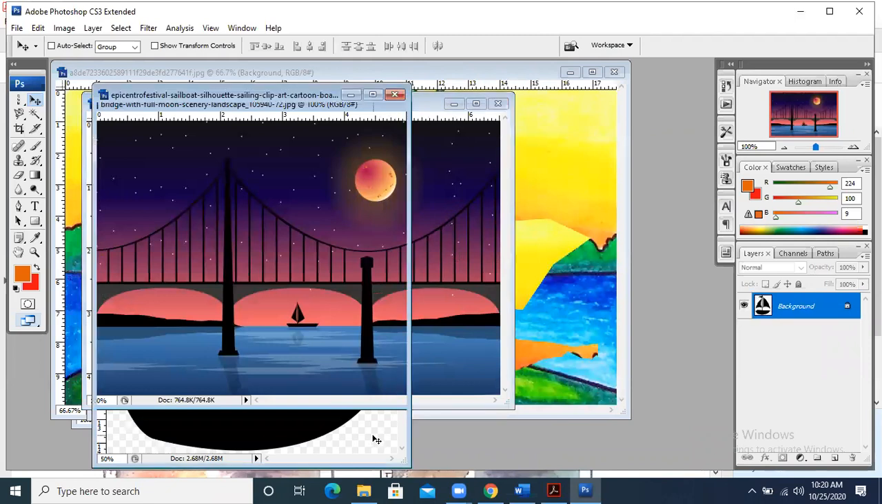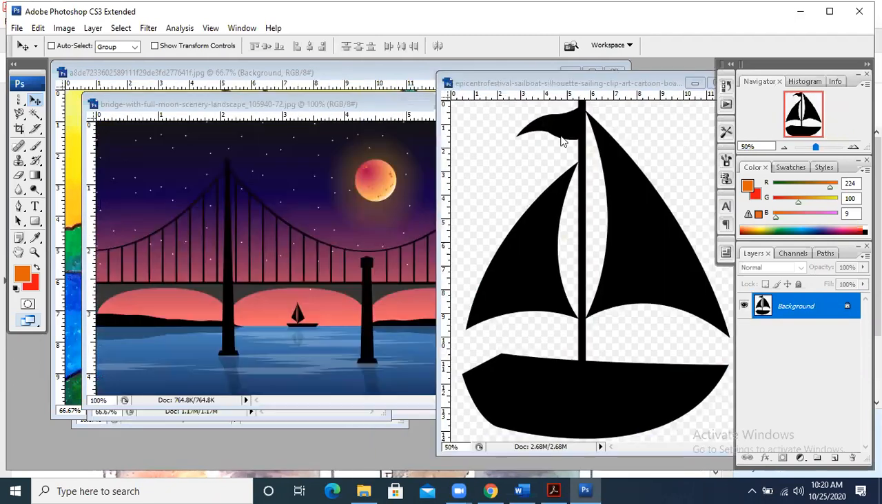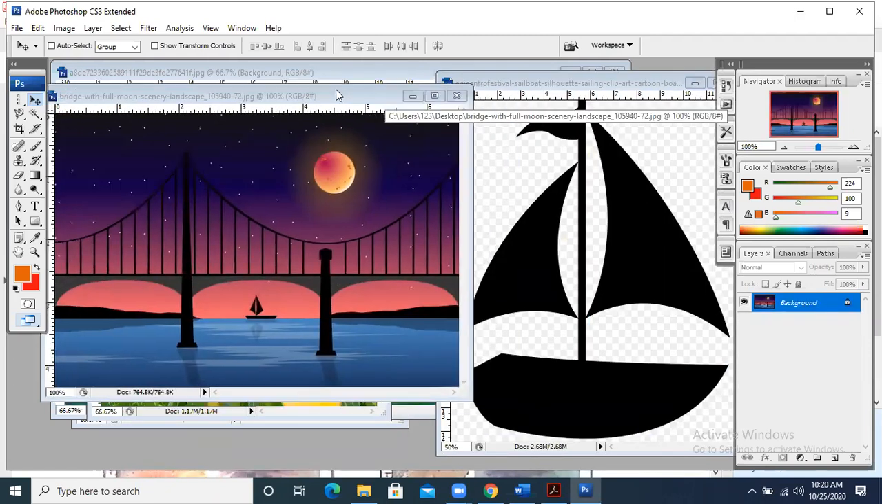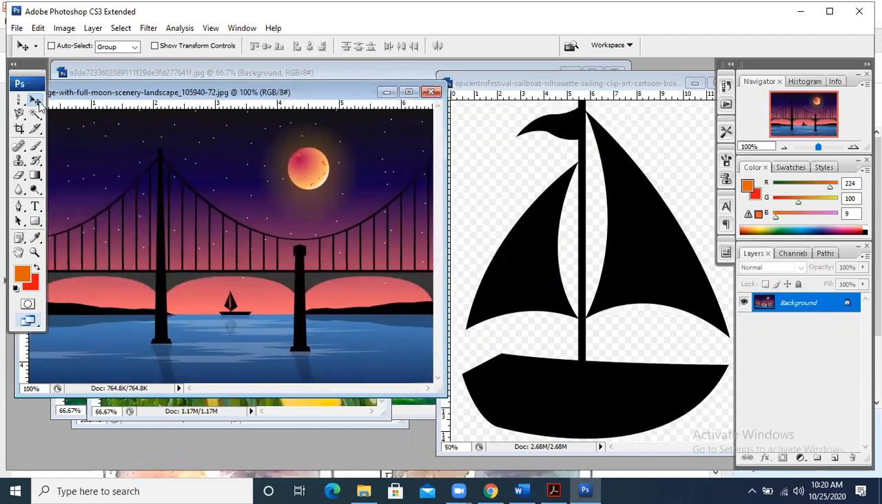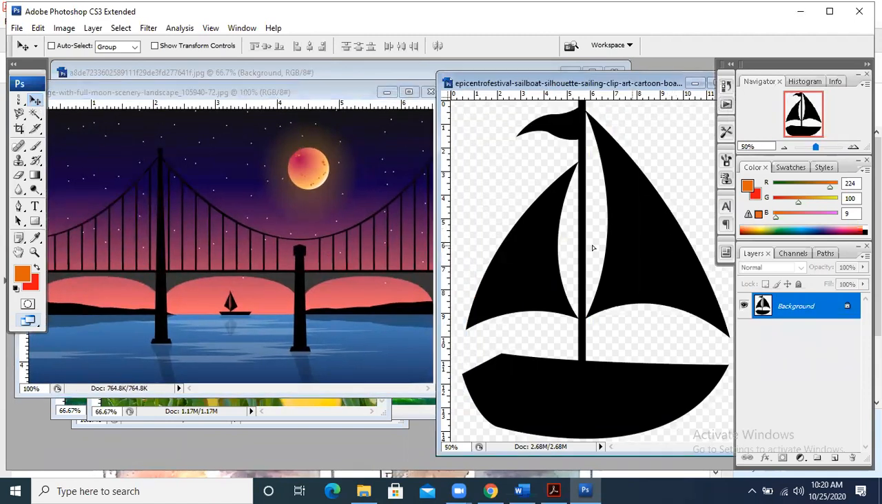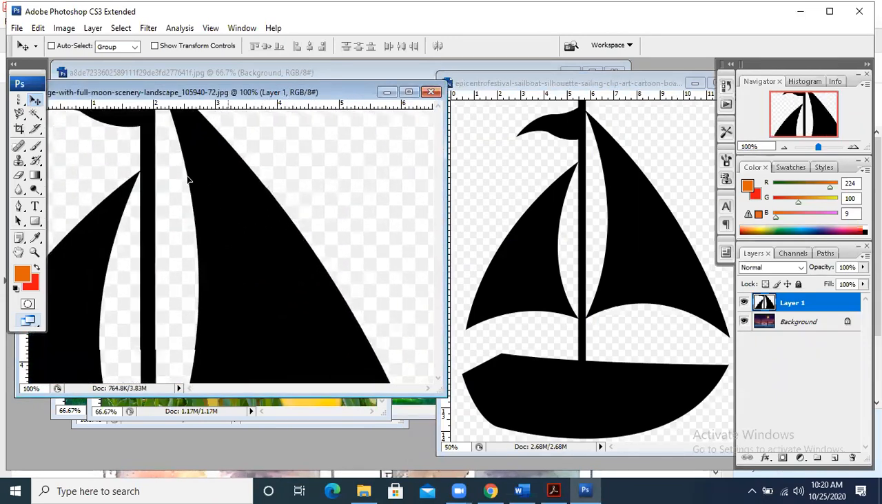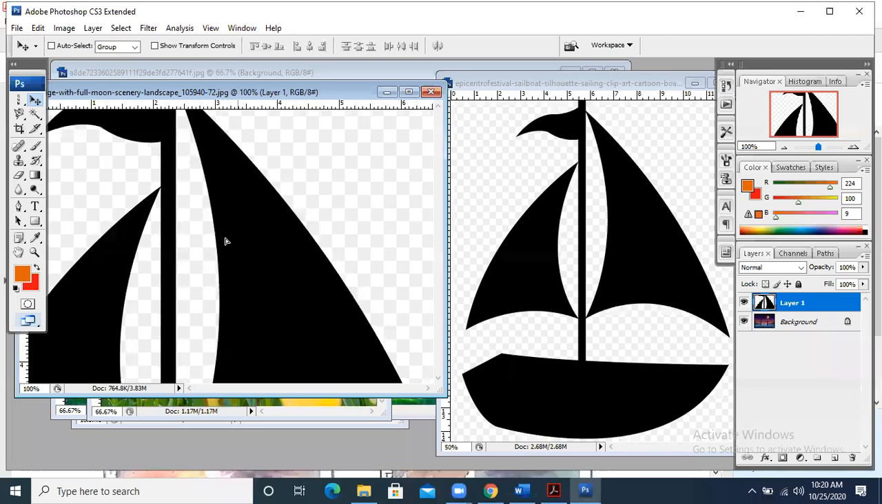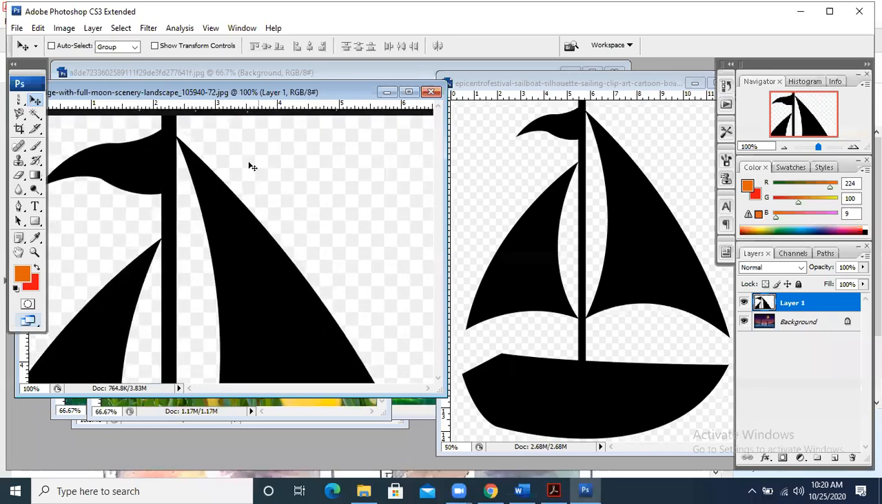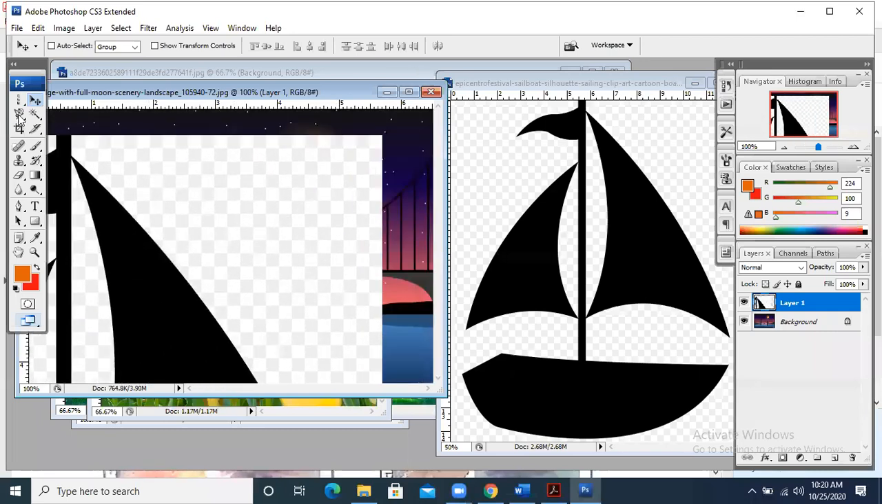I want to bring this boat into this image. How can I do this? I will take this selection tool, go to this boat and drag it over here. Can you see this? It has come over here in this image. Now, what should I do? Because this is very large, I should click on the free transform tool. This is the free transform tool.